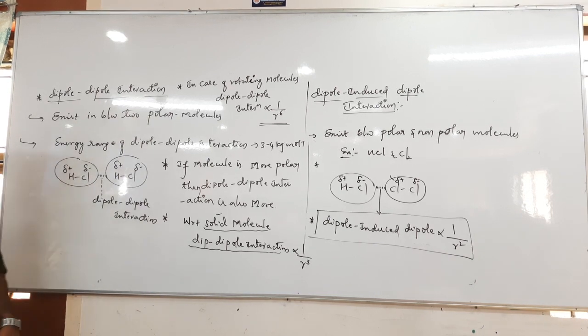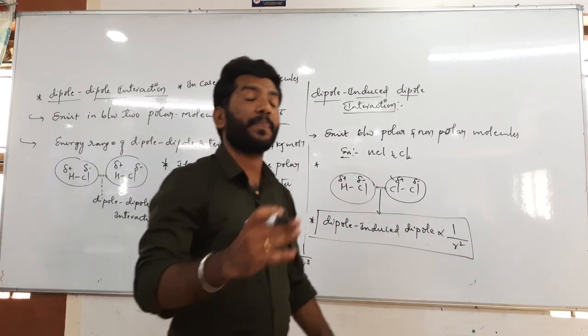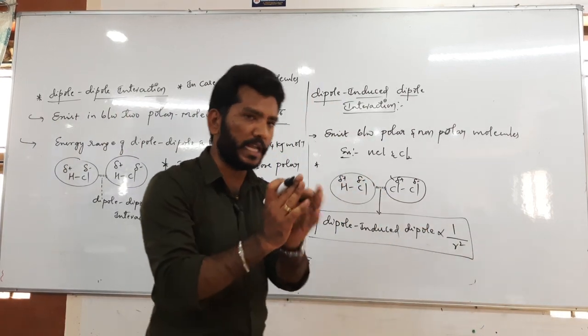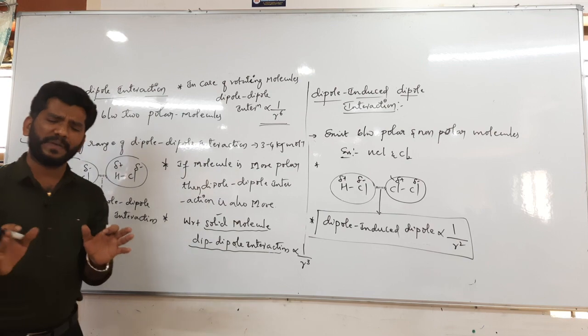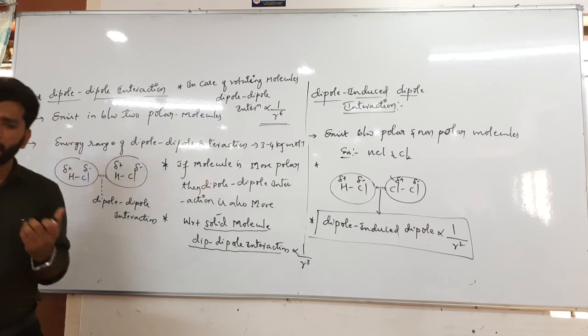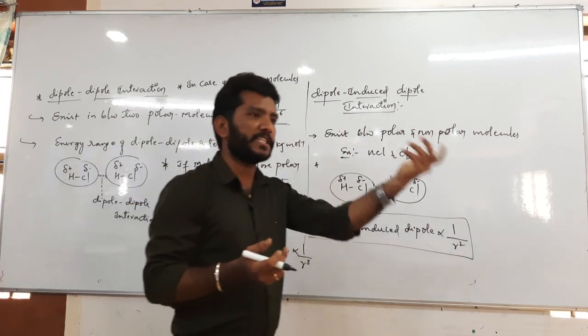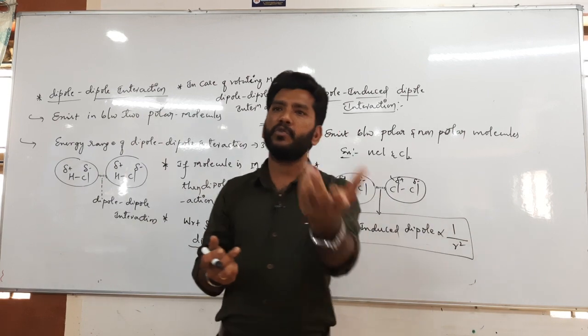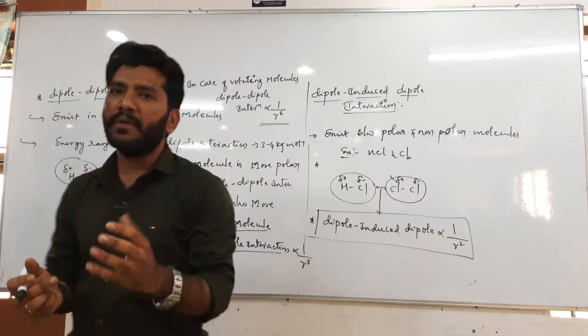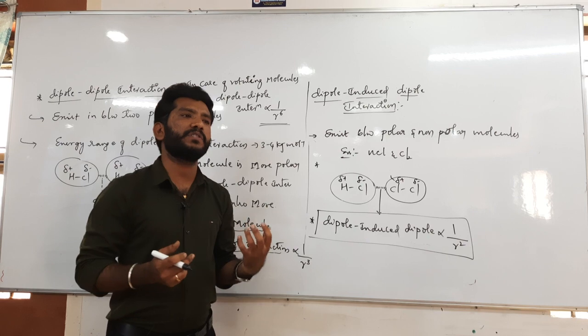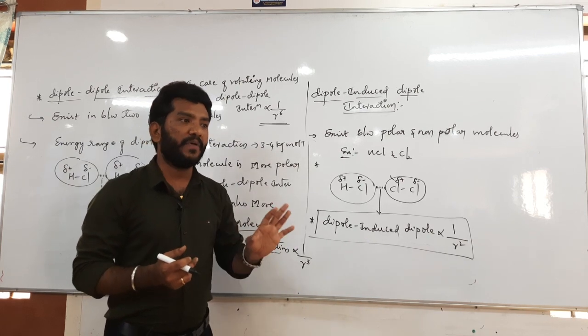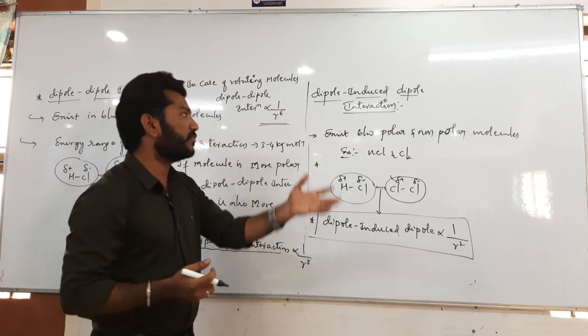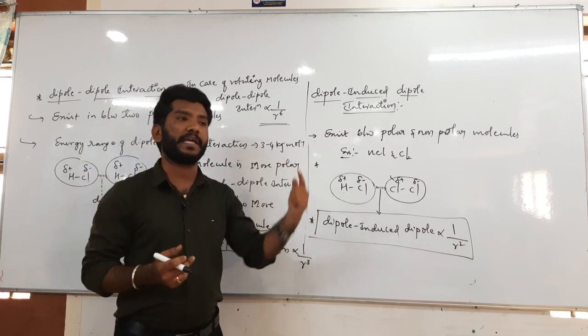Next we'll move on to ion and dipole interaction. Ion dipole interaction is also really most important. Basically, ion dipole interaction means there is an ionic species and of course a polar molecule. Right now we have an aqueous solution of sodium chloride, which is the best example for ion dipole interactions.